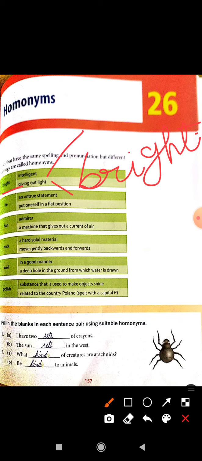Second, lie. One lie means an untrue statement, and the second means to put oneself in a flat position. Same spelling, same pronunciation, but the meaning is different: lie means an untrue statement, and second, put oneself in a flat position.